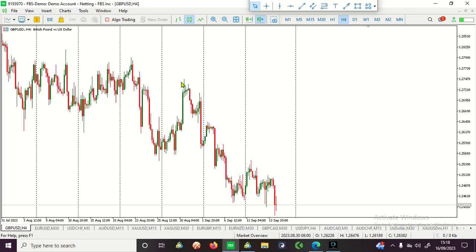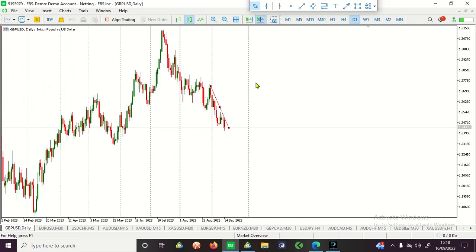Before the news was released, we saw this, and from here it's clear that this is a bearish trend and this market is bearish. Note that this is the 4-hour time frame. If you go further to the daily time frame, we still have the same thing. Daily time frame, I think, is still a bullish trend.